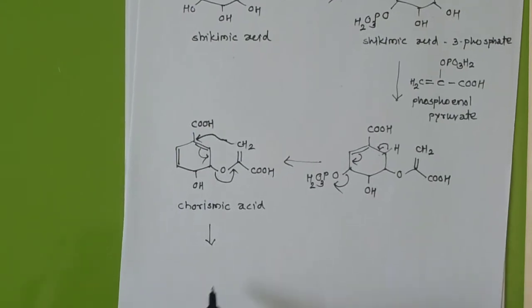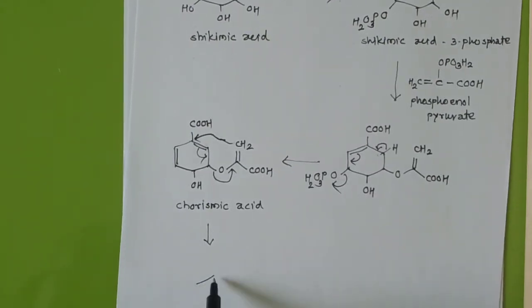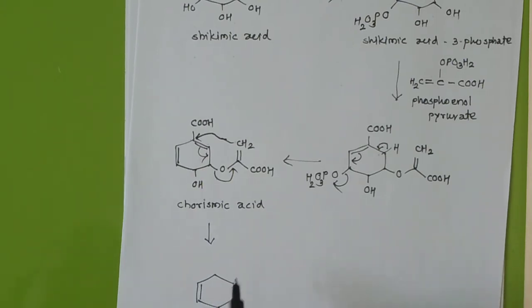Okay, and what we will get, I have to write down carefully. This OH will remain as such, this double bond will remain as such.